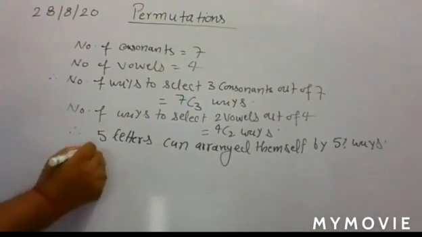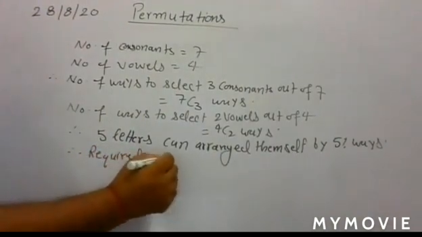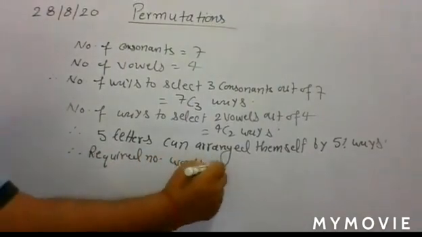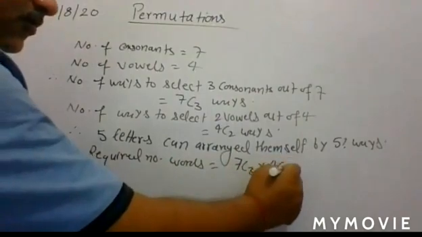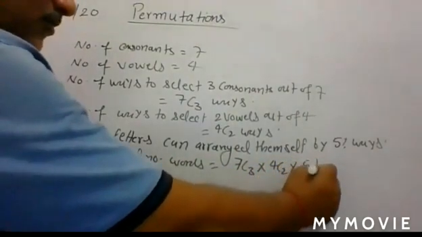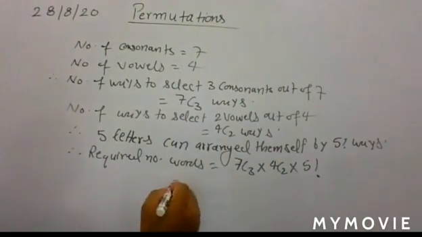Now you can write the required number of words: required number of words is equal to 7C3 into 4C2 into factorial 5. So in this way you have your answer. Just simplify it and check your result.